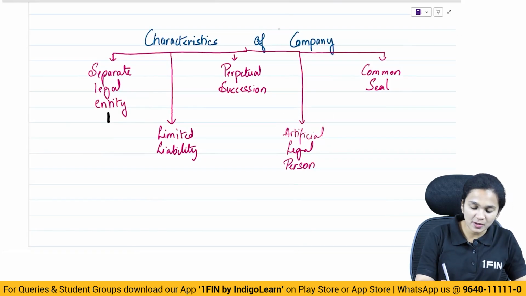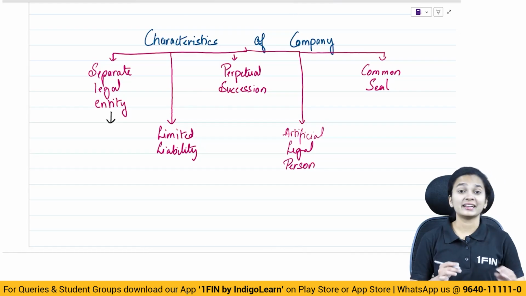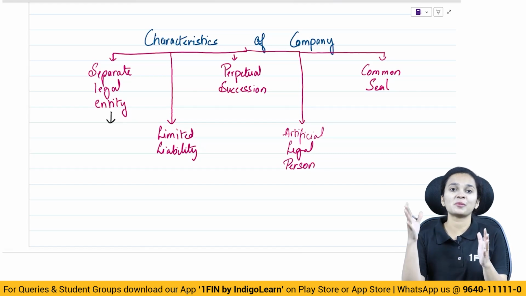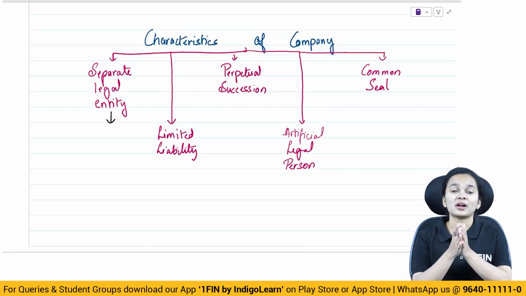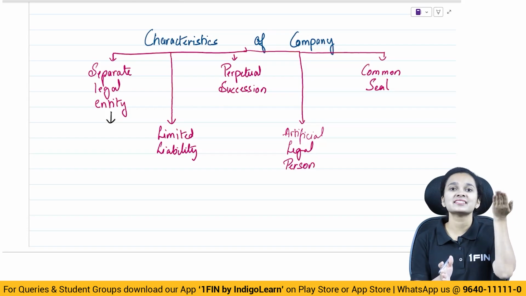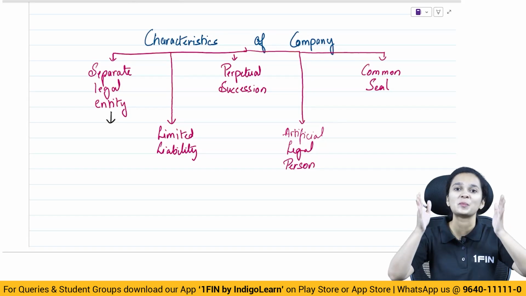As soon as the company is incorporated, it gets a legal status of its own. It is distinct from its members, distinct from the people who have incorporated the company. So the company is a legal person which has a separate status. Company and members are different persons.